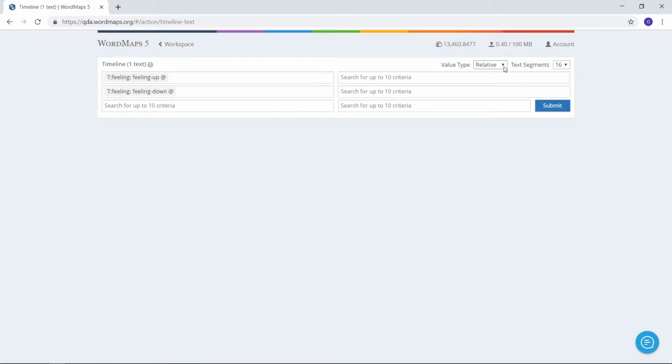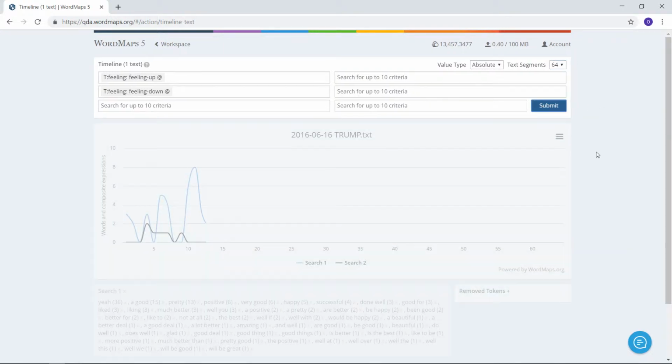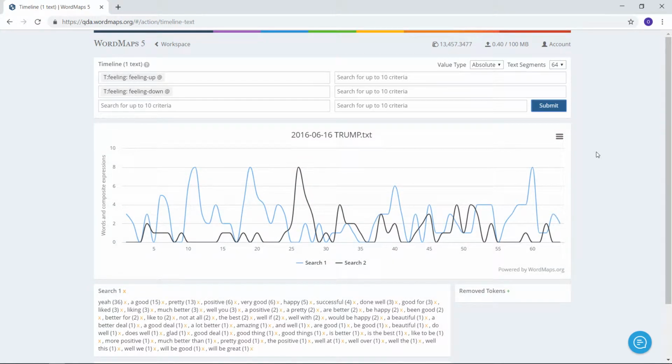And let me start by getting a pretty specific piece of information. I want the absolute numbers of the number of words that correspond with these two distinctions. And I want to have lots and lots of details. I want to have the text divided into 64 different small parts. So let's submit that and see what we get. Now you may feel, as I do right now, that this is actually too much detail, but I just wanted to show you that.